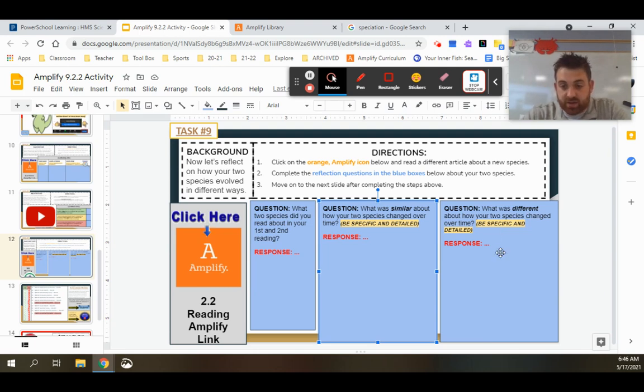Be specific and detailed in your response, and make sure that at any point, if you need to go back to the article, you can, and obviously use any notes that you may need.